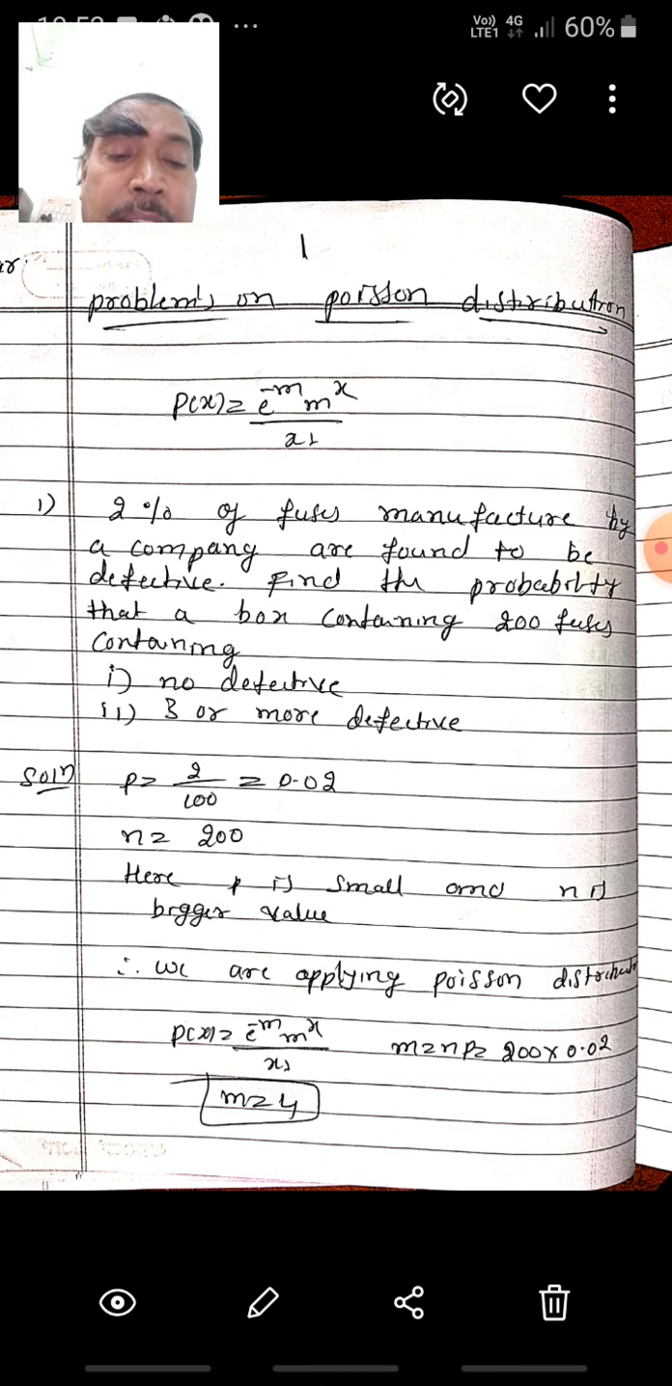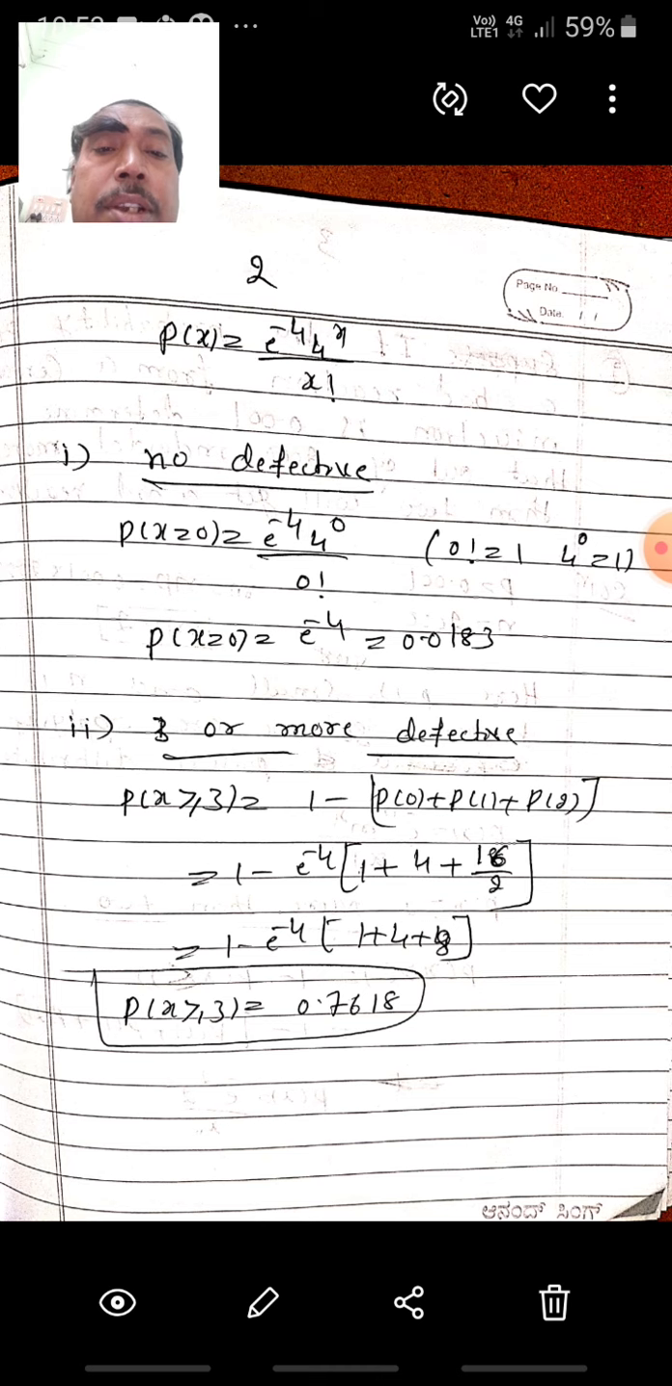After recognizing this is the Poisson distribution, you know the function: P of x equals e power minus m, m to the power of x, by x factorial, where m is equal to n into p. Only m is the parameter in the Poisson distribution. Here m is 200 into 0.02, that is m equals 4. Then replace the m value: P of x equals e power minus 4, 4 to the power of x by x factorial.